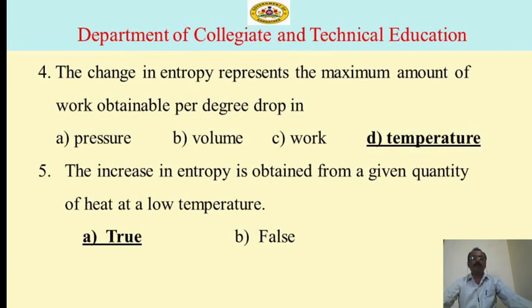Next, the fourth one: the change in entropy represents the maximum amount of work obtainable per degree drop in option A pressure, option B volume, option C work and option D temperature. So here option D temperature is the correct answer. Next, the fifth one: the increase in entropy is obtained from a given quantity of heat at a low temperature. Option A true and option B false. Here this statement is correct, so option A is correct.